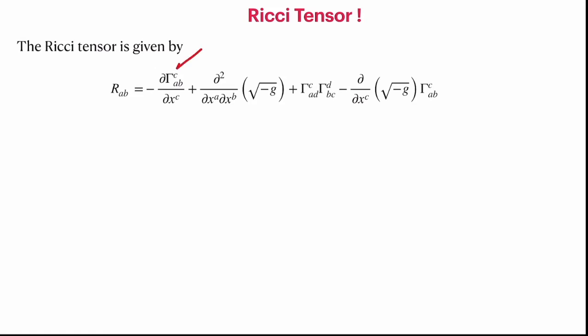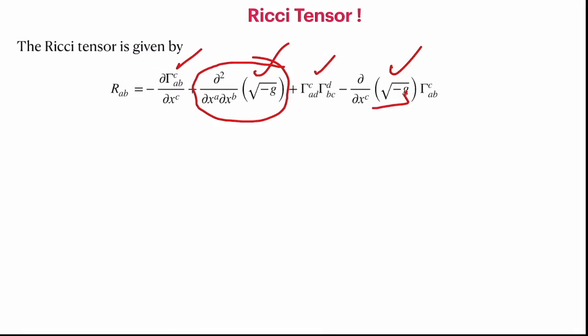The first one remains almost the same. The second one is because of the contraction of the gamma, which can be written as a derivative of the determinant of the metric, where G is the determinant of the metric. The minus sign comes because of the pseudo-Riemannian nature. The third term remains the same, and the fourth one again gets replaced by a derivative with respect to the determinant of the metric. So this is the expression for the Ricci tensor.